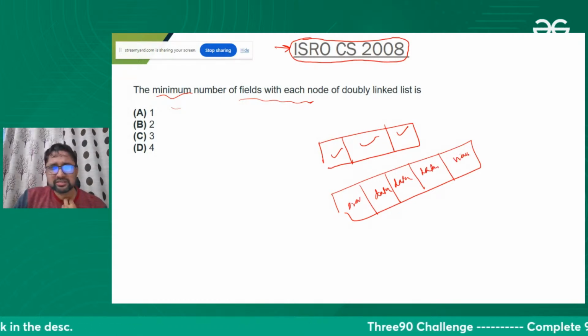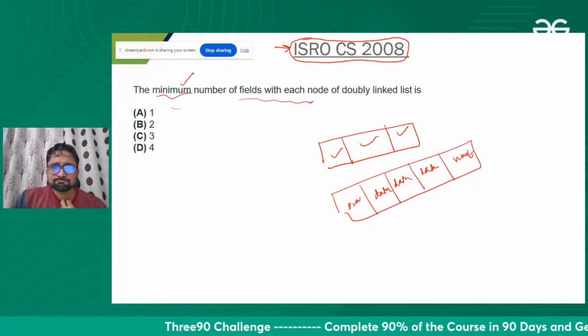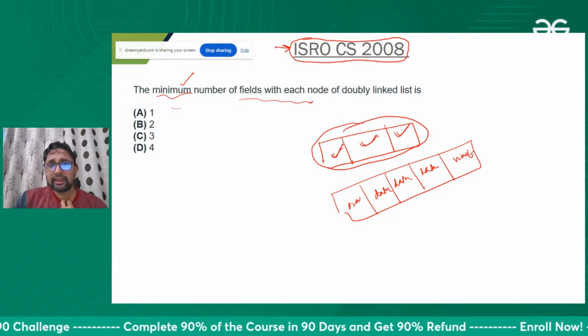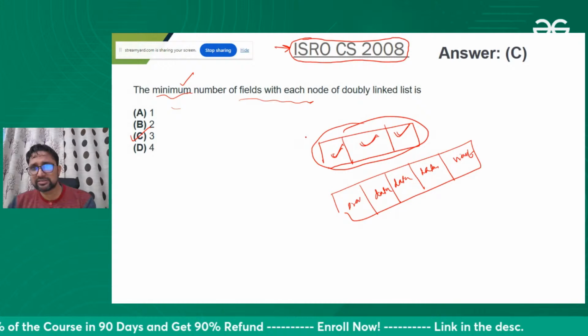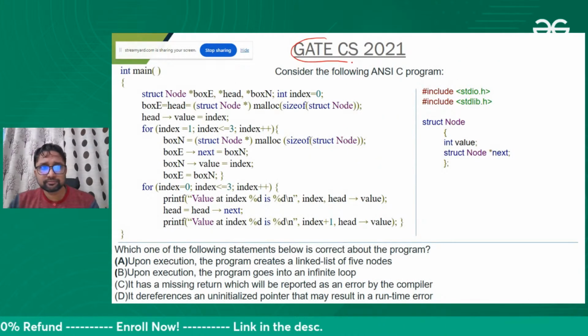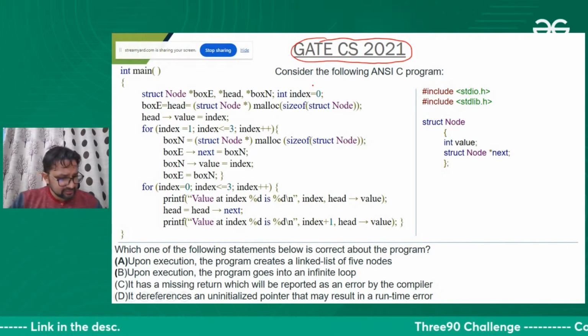So that's why they specifically mentioned minimum. So the minimum number of cells in a node of a doubly linked list will be three. Yes, you people are right. Fine, easy question. Try this one, 2021. Try please.